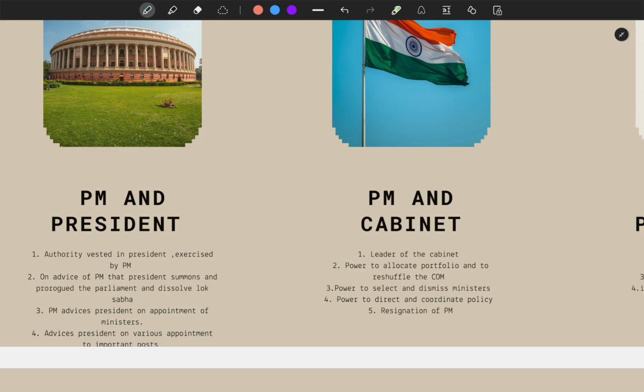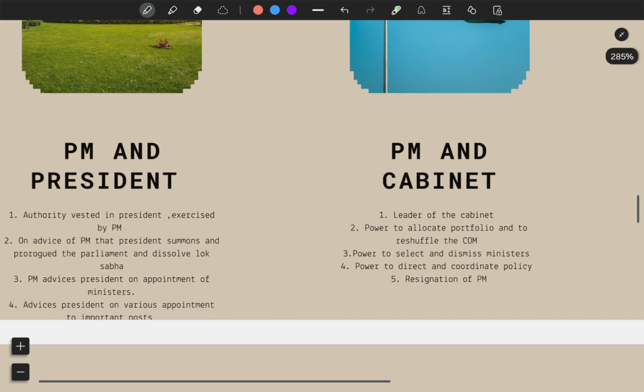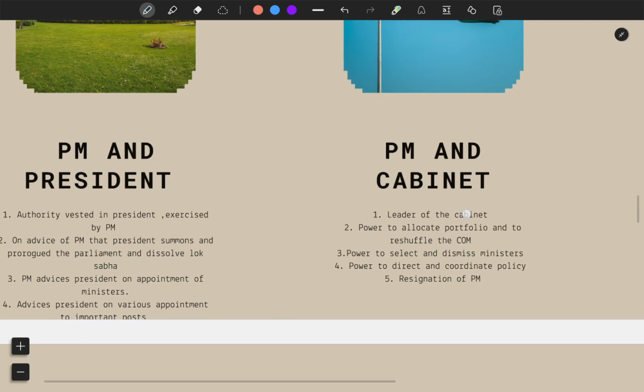The President acts according to the advice of the Council of Ministers, which is headed by the Prime Minister. Prime Minister keeps the President informed about the decisions and policies. Whenever the President wants to know about any policies, any things which are happening in the country, the Prime Minister has to inform him about it. I hope this relation is clear to you.